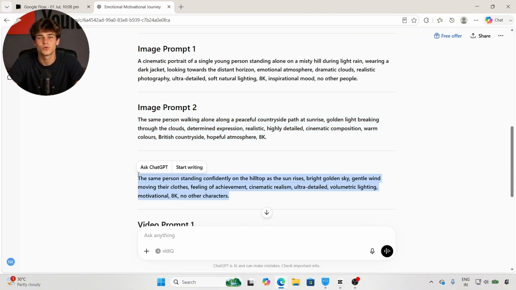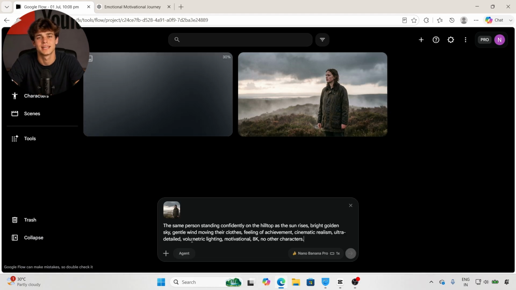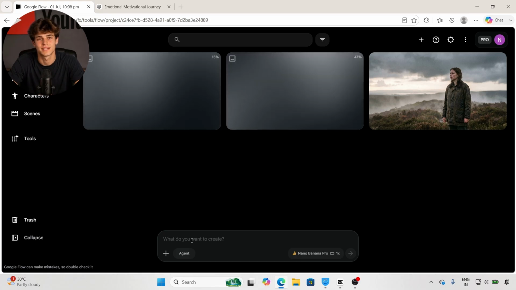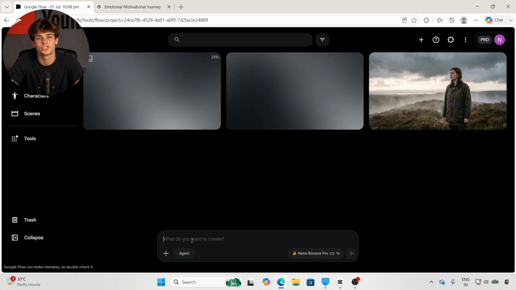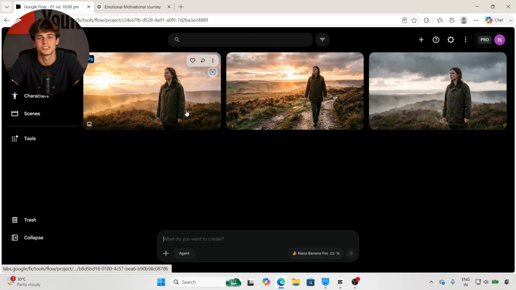The good thing about Google Flow is that image generation is completely free. You can create as many images as you need. The only limitation is video generation. At the moment, Google Flow allows you to generate 3 videos per day, and each video can be up to 10 seconds long. So if you're making short-form content, that's usually enough. And if you're creating a longer video, you can simply continue generating more clips over the next few days. Now let's convert these images into videos.